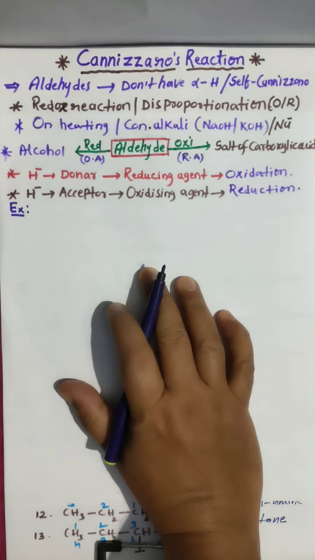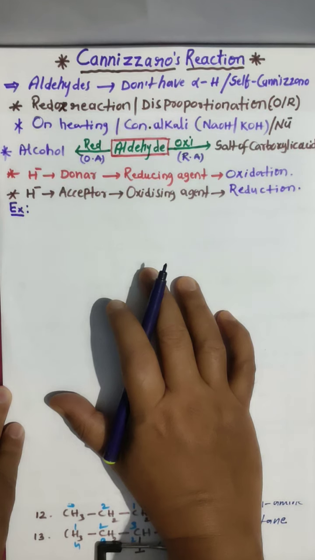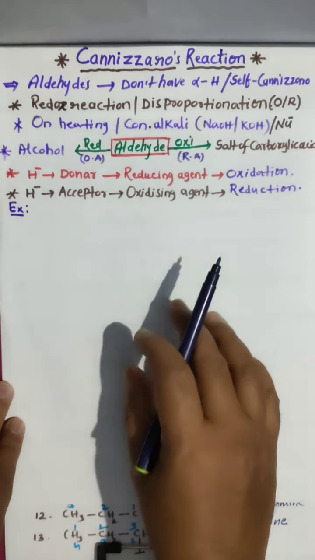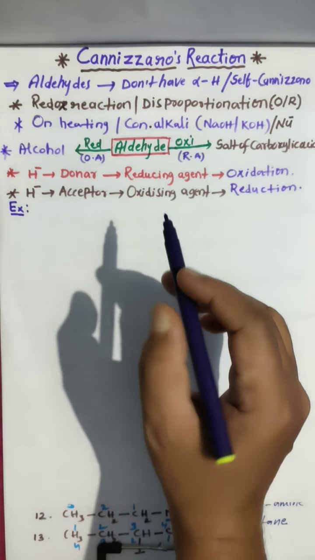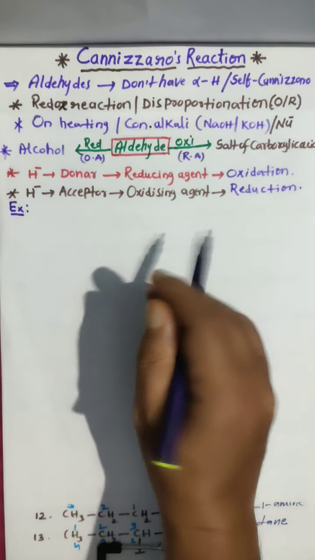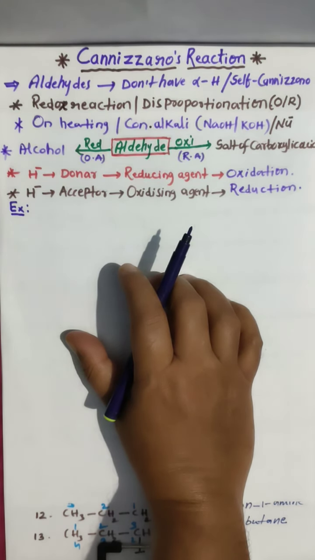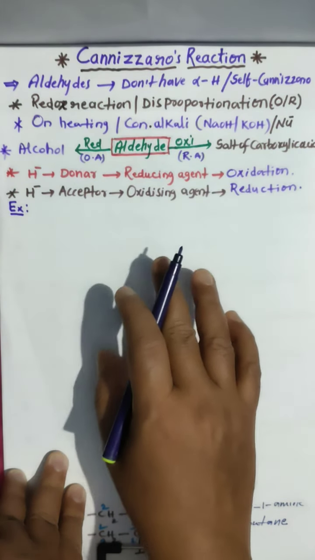Today we are going to discuss a very important concept in organic chemistry. One of the important named reactions, that is the Cannizzaro reaction. For those watching this Cannizzaro reaction, this is my suggestion: before watching this, please watch aldol condensation, cross aldol condensation, and benzoin condensation, and then this Cannizzaro. These four reactions are interlinked.